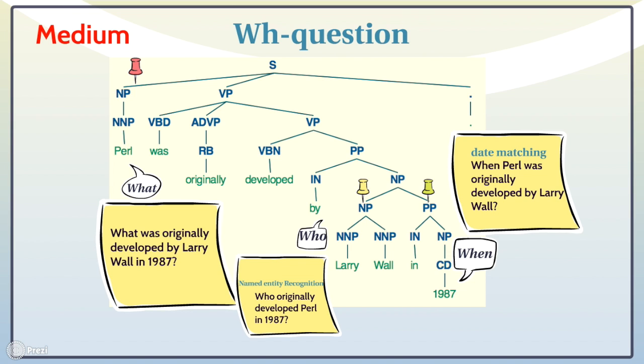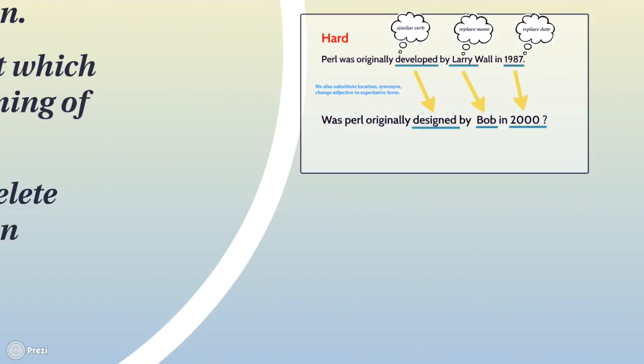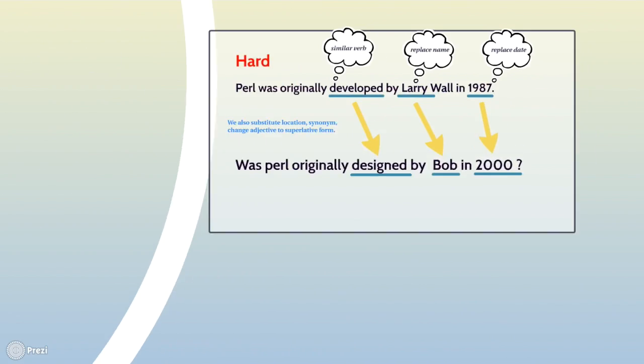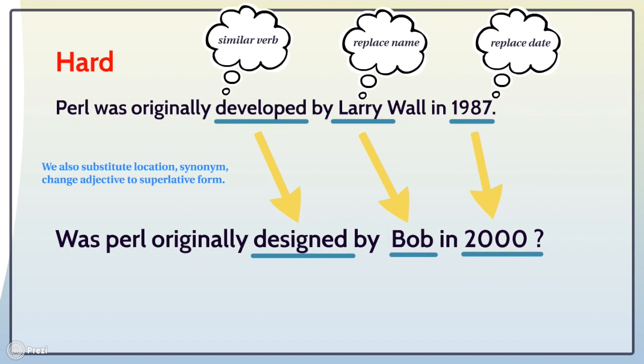Another way is to use pattern matching. The generating processes for these questions are similar. For what questions, we try to find a noun phrase at the beginning of a sentence. For when questions, we will match date phrases in the sentence, such as in 1987. For hard questions, we try to replace sentence components, such as date, location, and similar words.